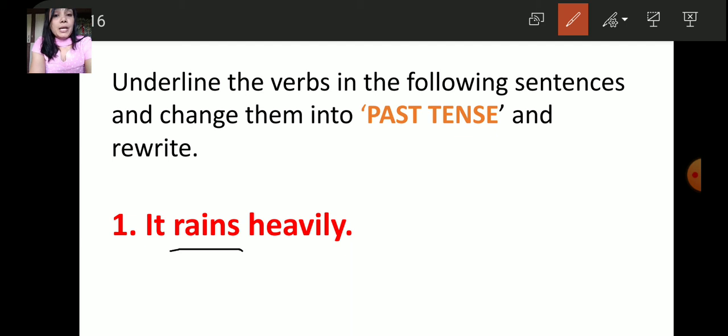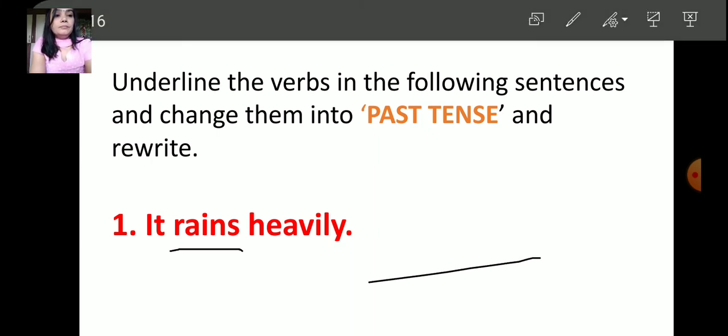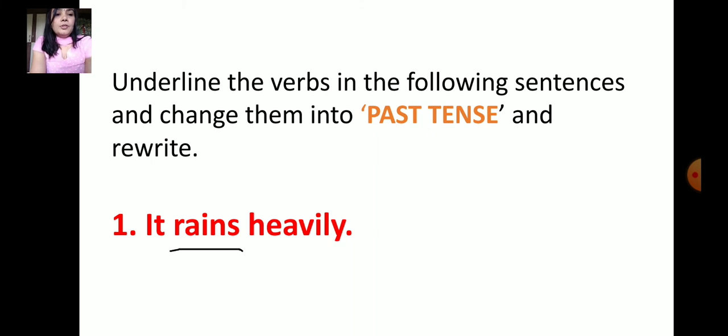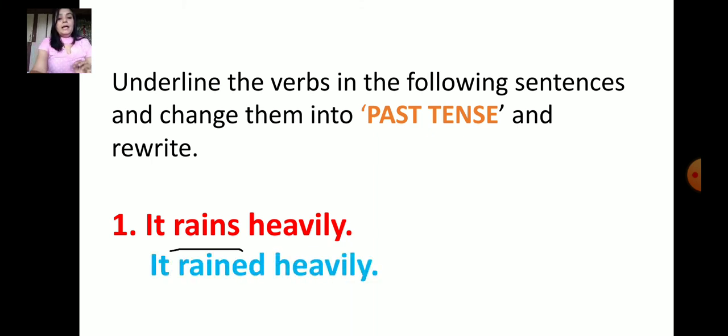It rains heavily. And change it into past tense. It rains and the past tense is rained, R-A-I-N-E-D. So what's the answer? It rained heavily.